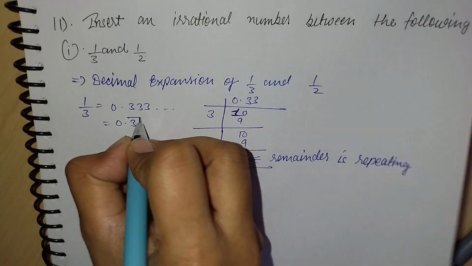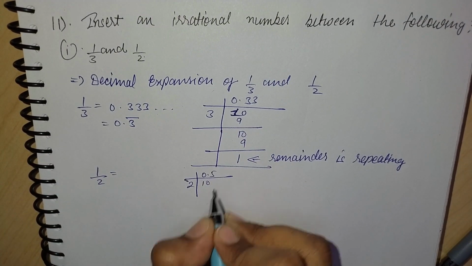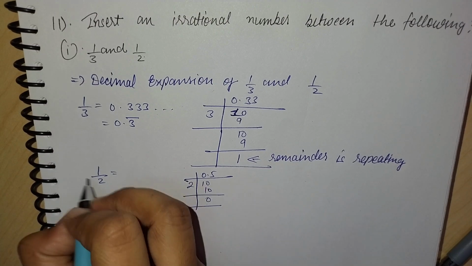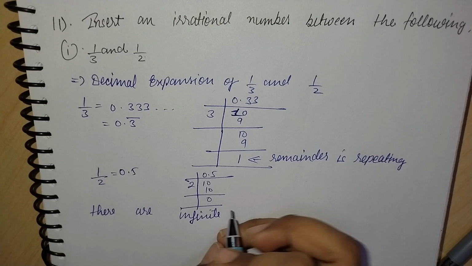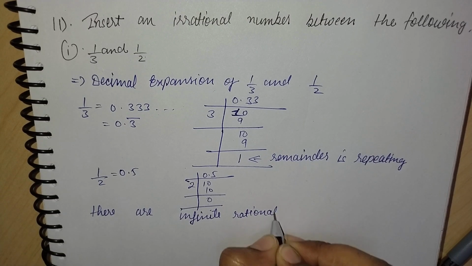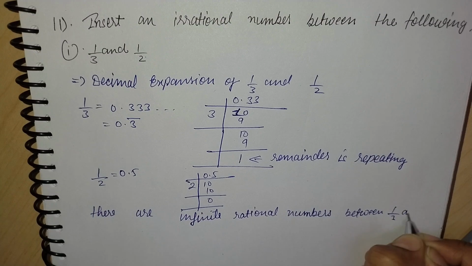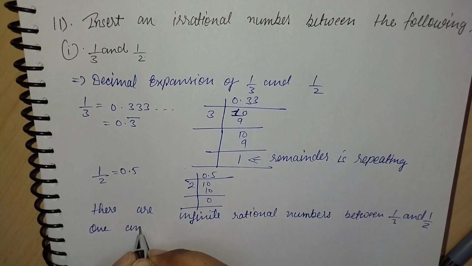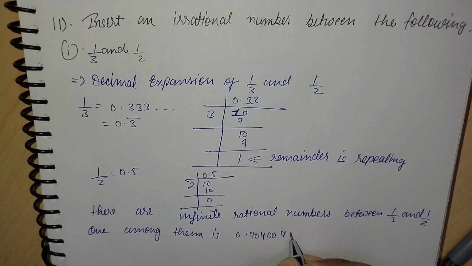On dividing 1 by 2, we get 0.5. There are infinite irrational numbers between 1 by 3 and 1 by 2, and one among them is 0.40, 400, 4004. This is the number here.